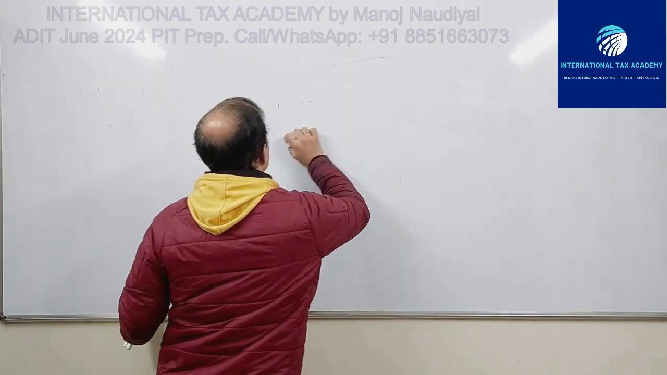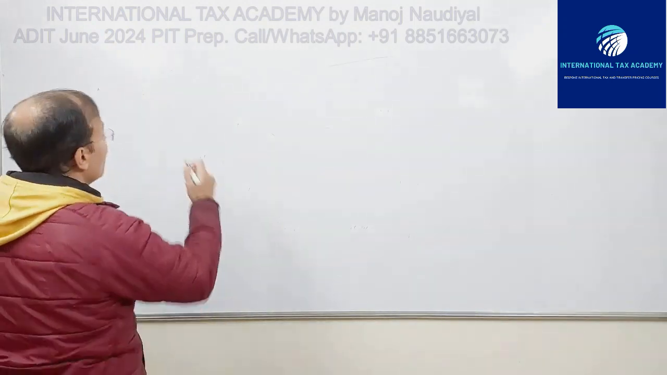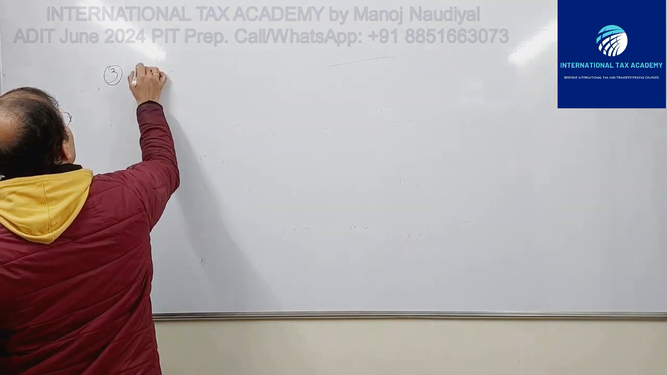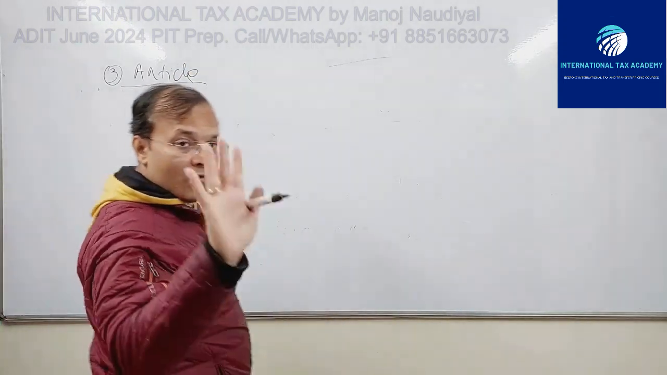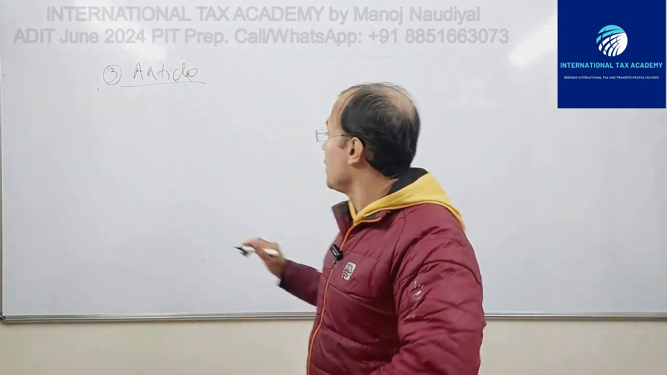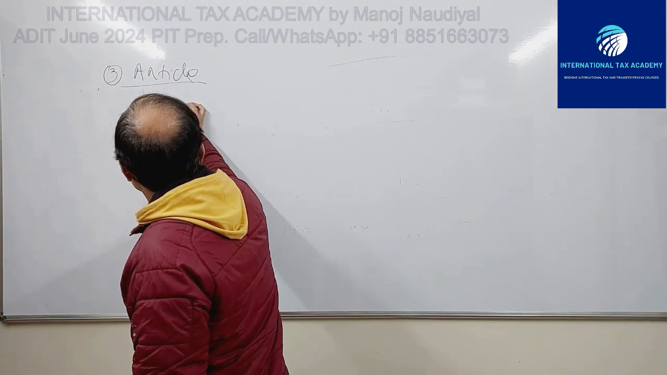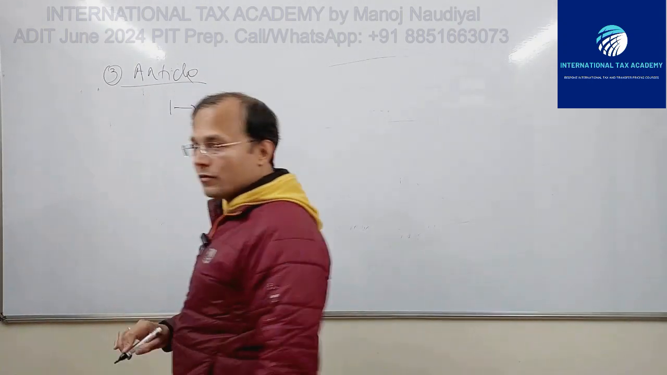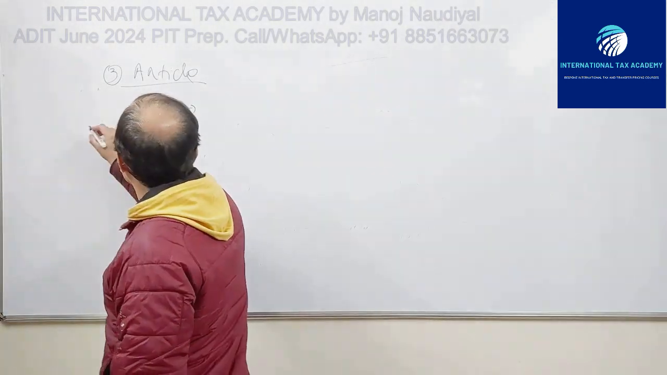Okay. So you have the article. 4 paragraphs in the article. The first paragraph is a non-obstante clause.